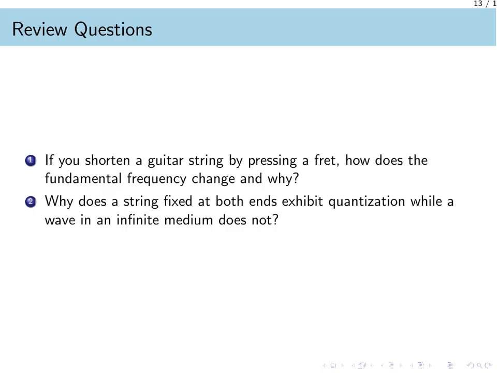To wrap up, consider these review questions. First, think about a guitar. If you press a fret to shorten the string, how does that affect the fundamental frequency? Use the relationship between length and frequency to explain why. Second, consider the concept of quantization itself. Why is it that a string fixed at both ends exhibits these specific, discrete patterns, while a wave traveling through an infinite medium with no boundaries does not show quantization at all?